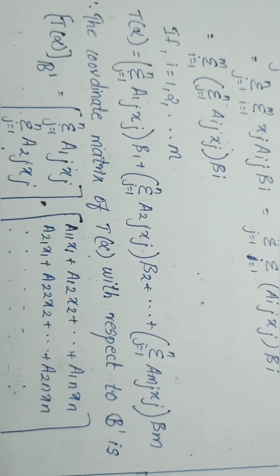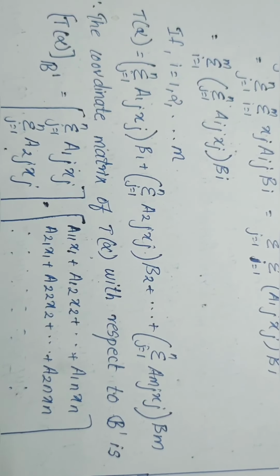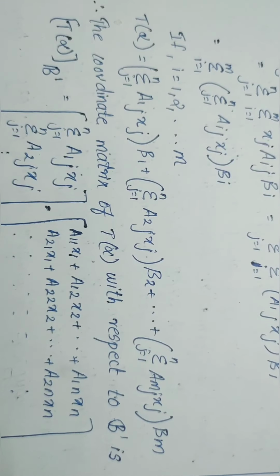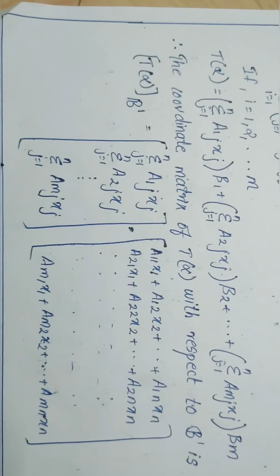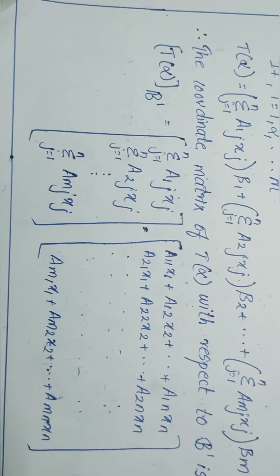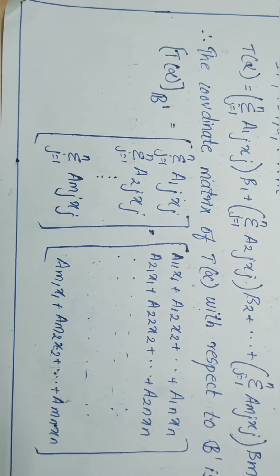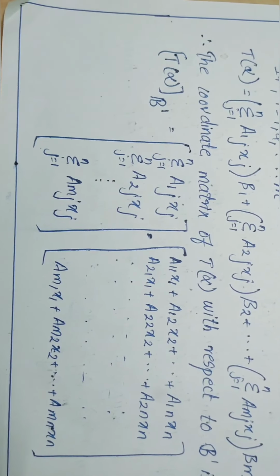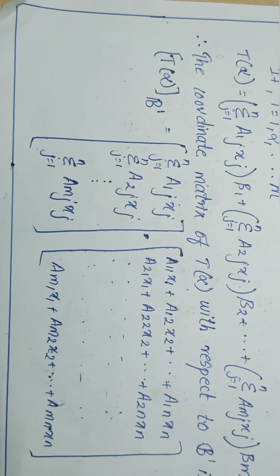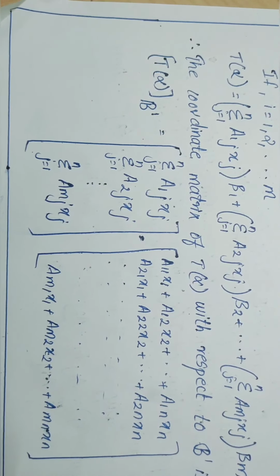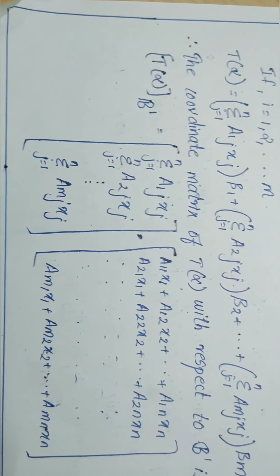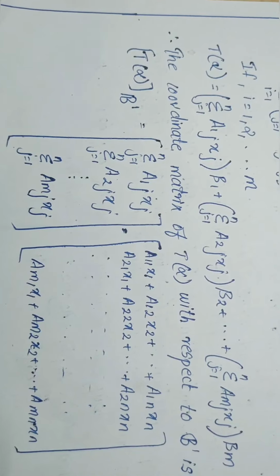The coordinate matrix of T alpha with respect to script B dash is the coefficients of beta 1, beta 2, etc., beta m. That is, the coordinate matrix of T alpha related to the basis B dash is the column matrix with entries the sum over j of a1j xj, the sum over j of a2j xj, etc., the sum over j of amj xj.